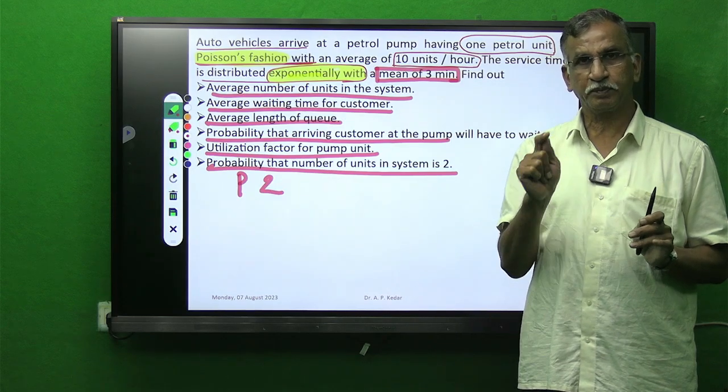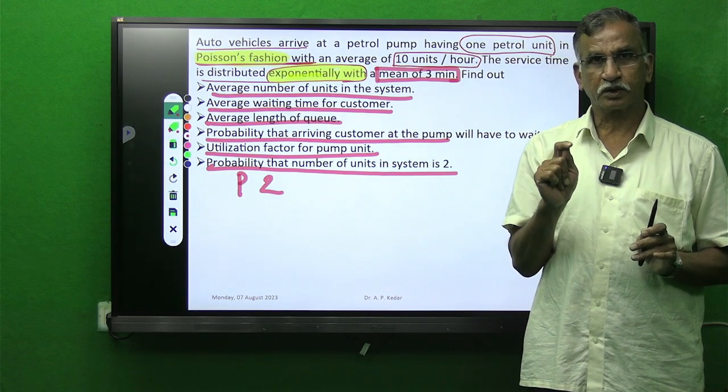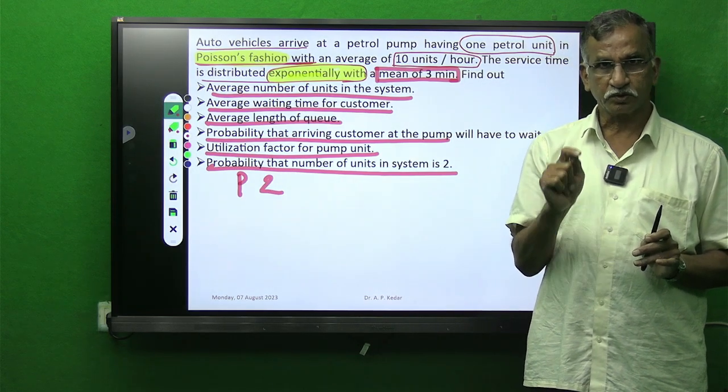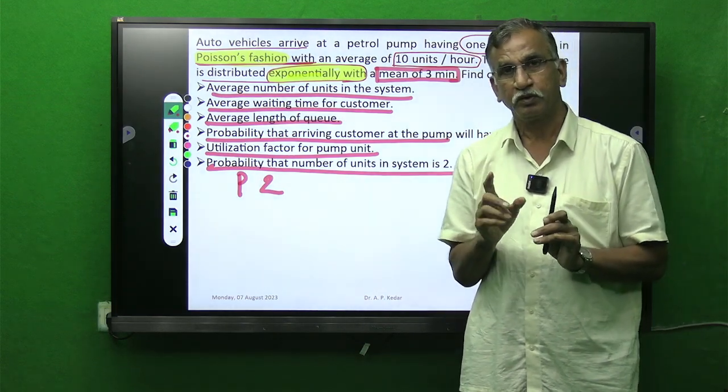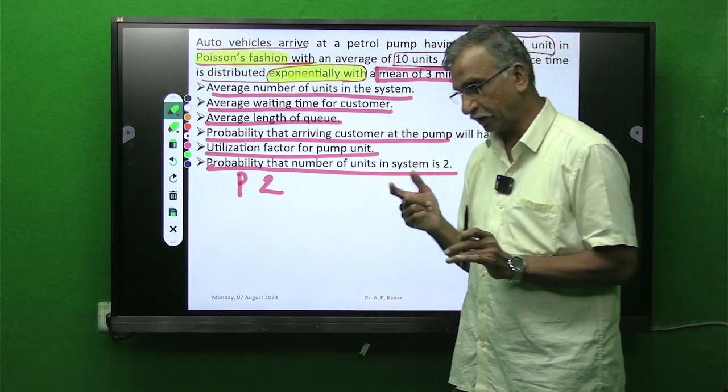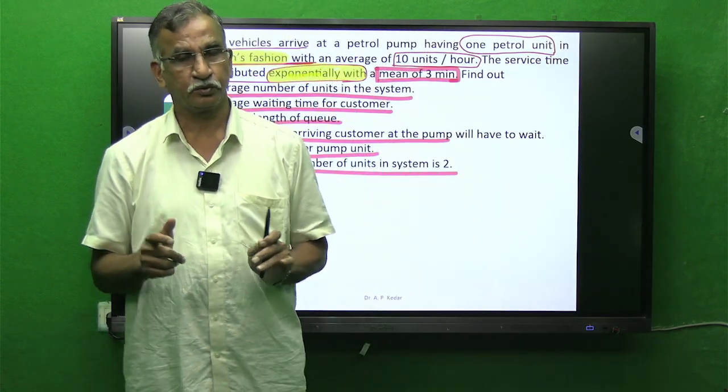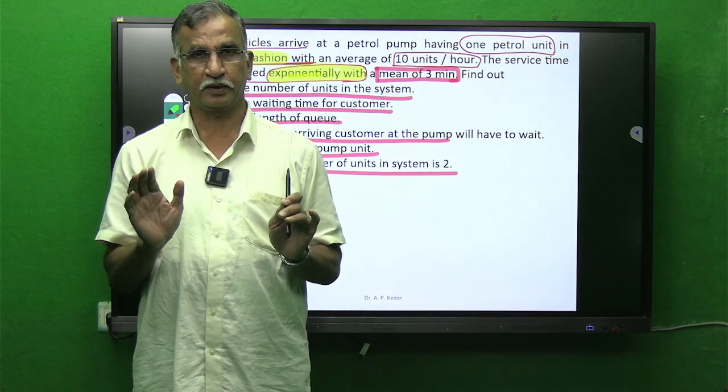So students, keep in mind, focus your attention on the units given first and convert accordingly. If units are not the same, you have to convert that parameter into the required unit. That is a very mandatory part.